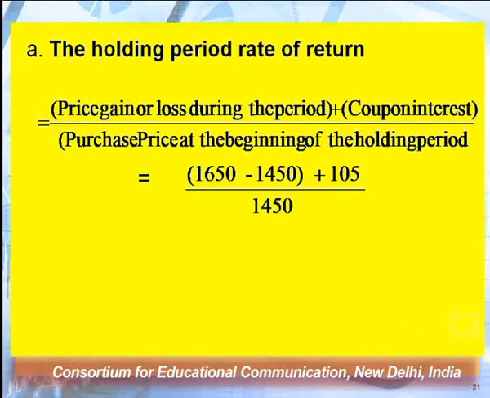So on this investment of 1450, I have to calculate the holding period rate of return, that is, for the period for which Ram is holding this particular bond, whatever return we have got divided by investment. So 1650 minus 1450 plus 105, divided by 1450, will give me the value 0.21. To calculate it in terms of percentage, multiply it by 100 and we get a return of 21%.